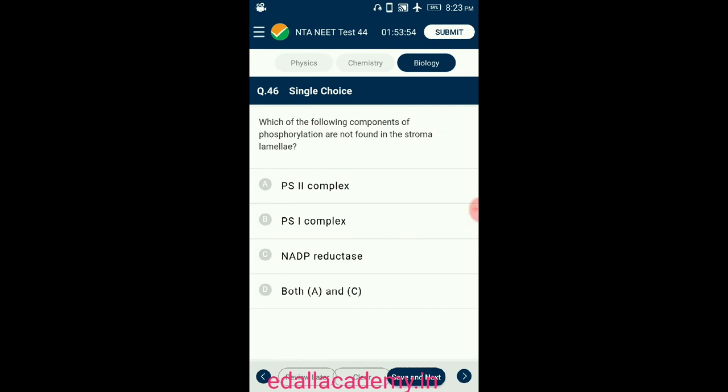The excited electrons do not pass on to NADP but are cycled back to the PS1 complex through the electron transport chain. The cyclic flow of electrons results only in the synthesis of ATP but not of NADPH2. So the answer for this question is option D, both A and C.